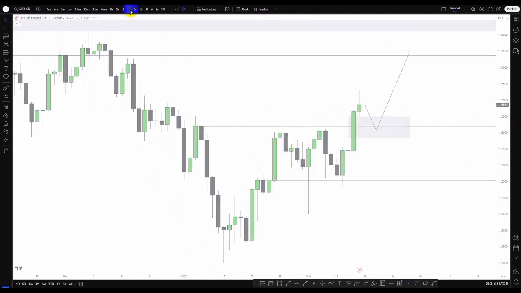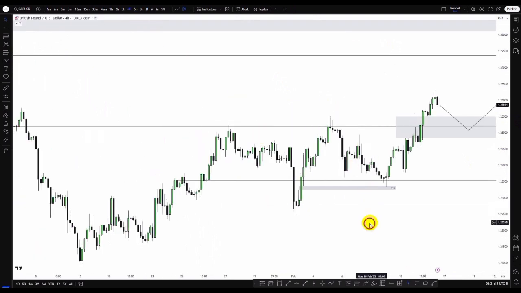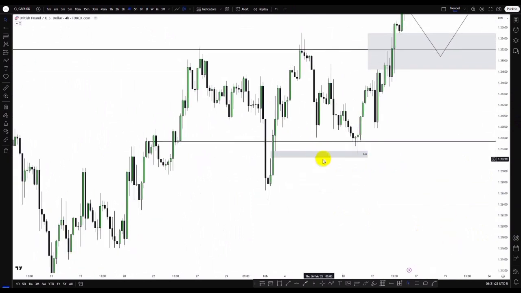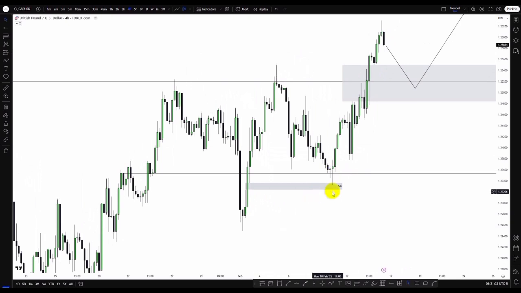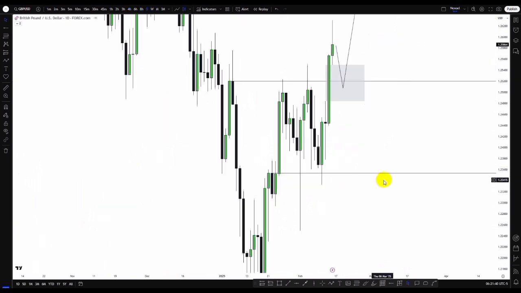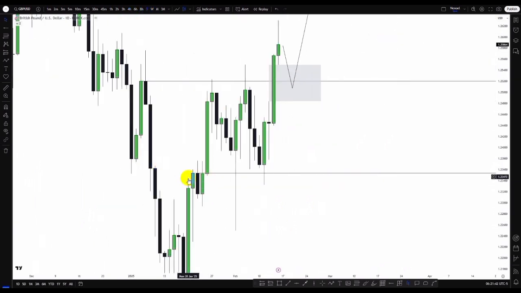So in the 4-hour time frame, let's get to the 4-hour time frame. Last week I told us to look forward to how price was going to react within this fair value gap. If price breaks this fair value gap, then we could see price retest that as an inversion fair value gap, and we could see price attracted to the sell side liquidity, or we could see price mitigate the fair value gap, and we have what? Bullish continuation, because this fair value gap is in confluence with the daily bullish order block. This daily bullish order block.